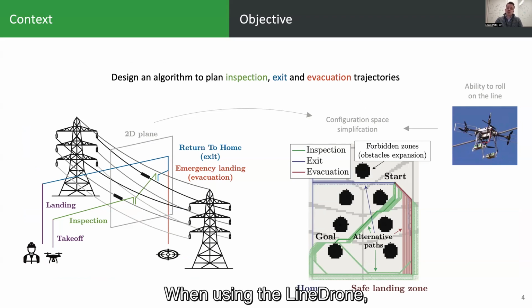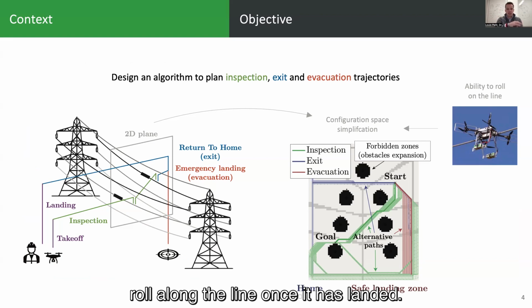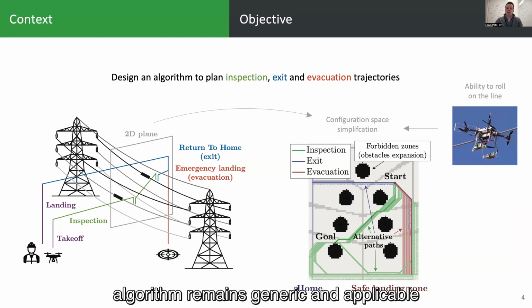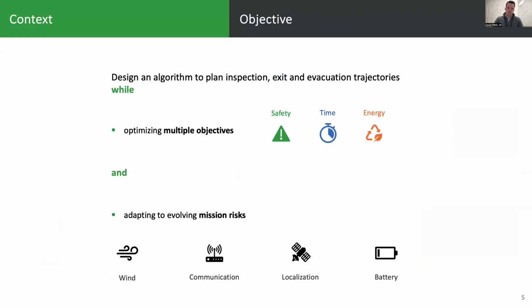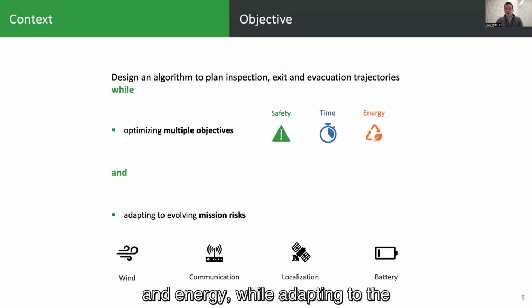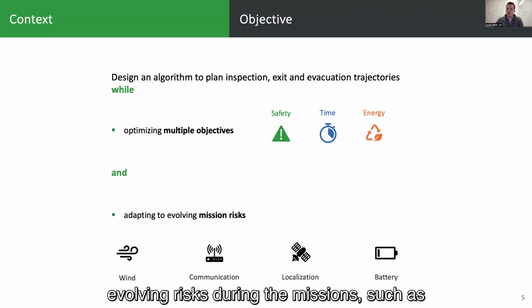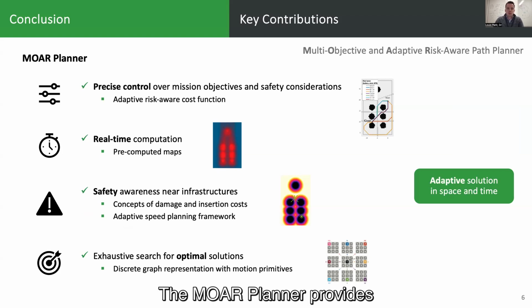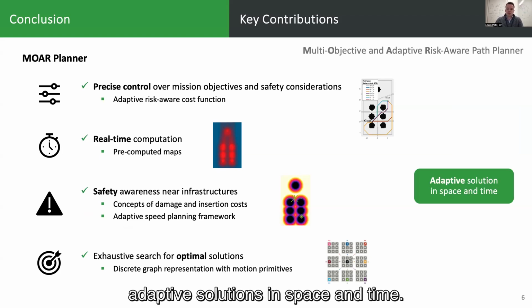When using the line drone, the solution search domain can be simplified to a 2D plane as it can roll along the line once it has landed. However, the rest of the algorithm remains generic and applicable to the 3D domain. Trajectories must optimize multiple objectives, namely safety, time, and energy, while adapting to the evolving risks during the missions, such as wind, communication, localization, and battery. The MOAR Planner provides adaptive solutions in space and time.